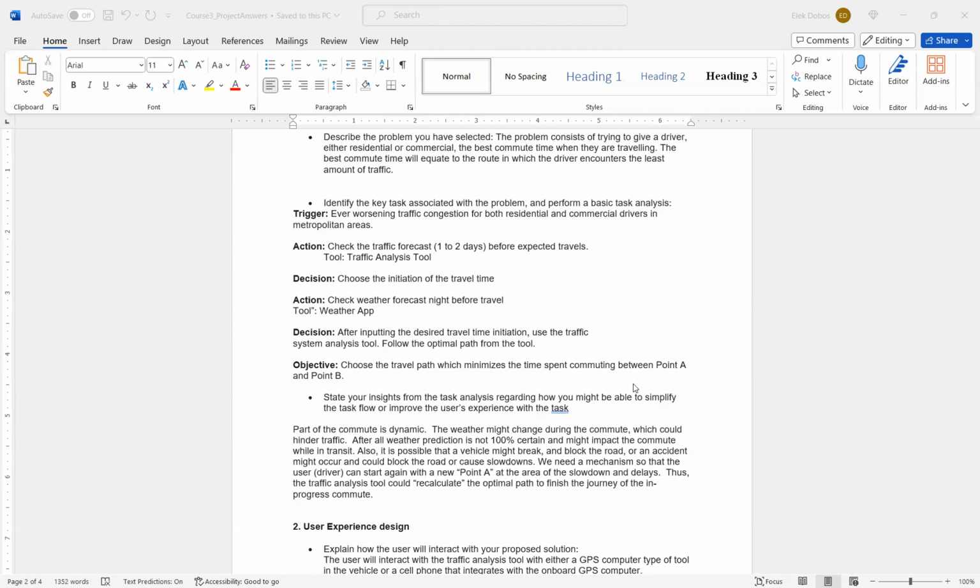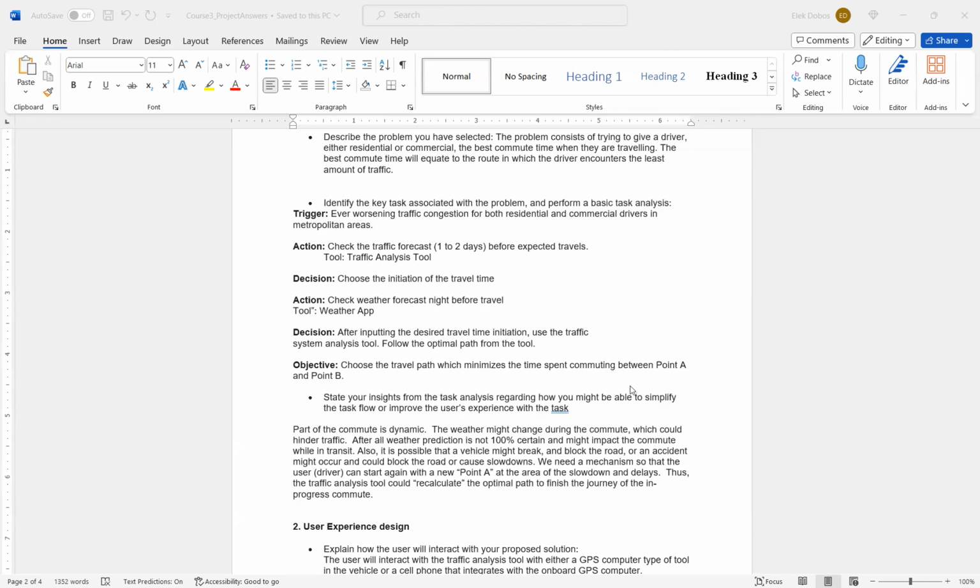Another action will be checking the weather forecast the night before travel. We would use some kind of weather app for that. And of course, the reason for that is because weather will impact travel. Any inclement weather could slow down traffic. Also, I've experienced sun glare, depending on what way you're going and what time of day. You could have some sun glare that slows traffic down.